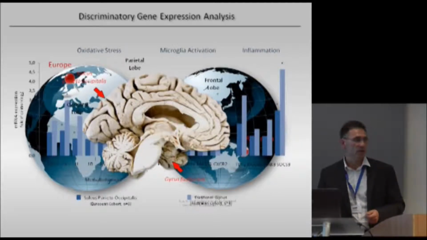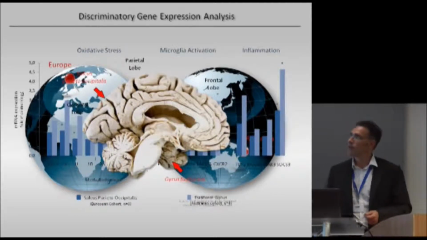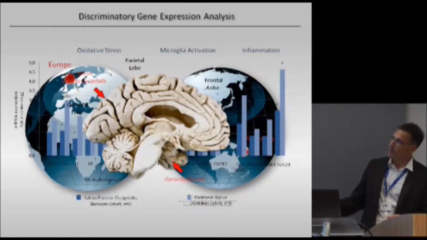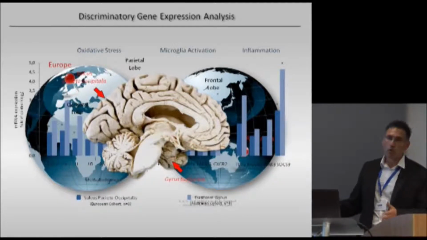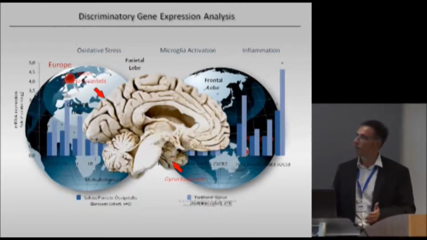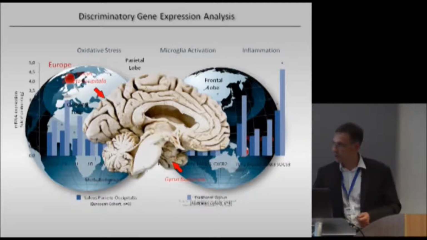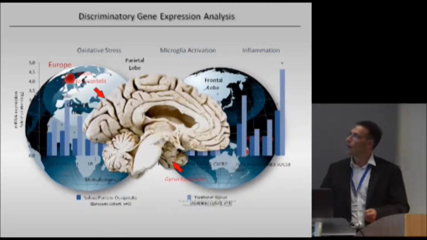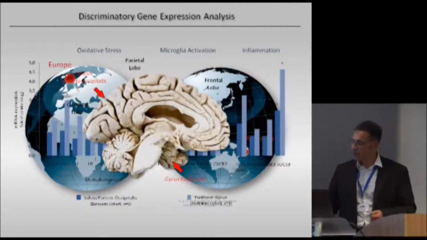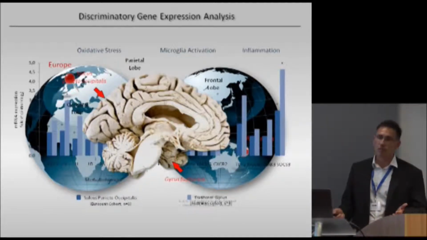And we repeated the array with those samples, and again we could clearly show that we have an upregulation in both cohorts of many oxidative stress markers, such as heme oxygenase 1 and those metallothioneins, which I recently introduced, and also in microglia activation, and also markers for inflammation.